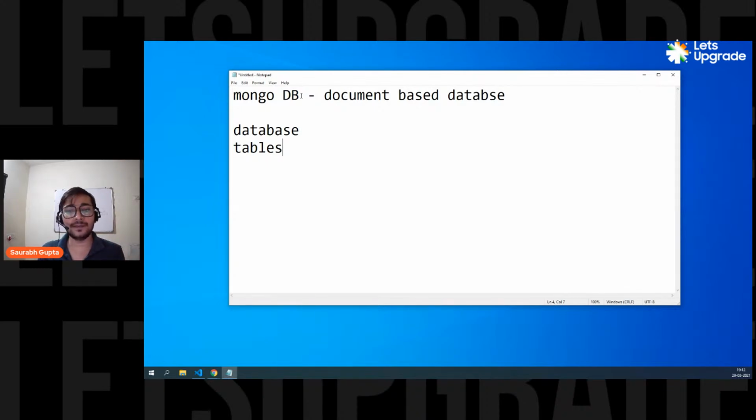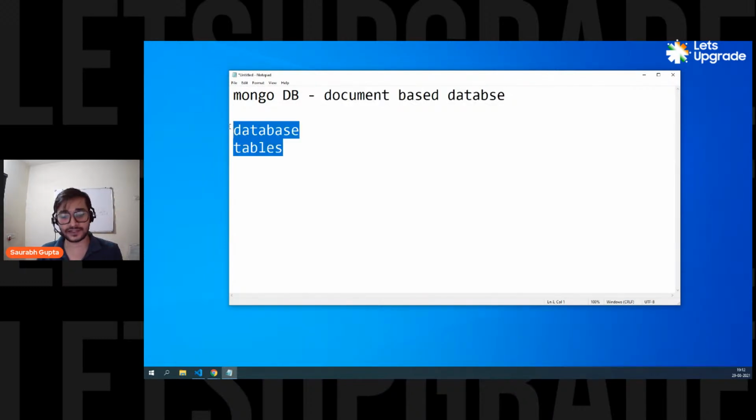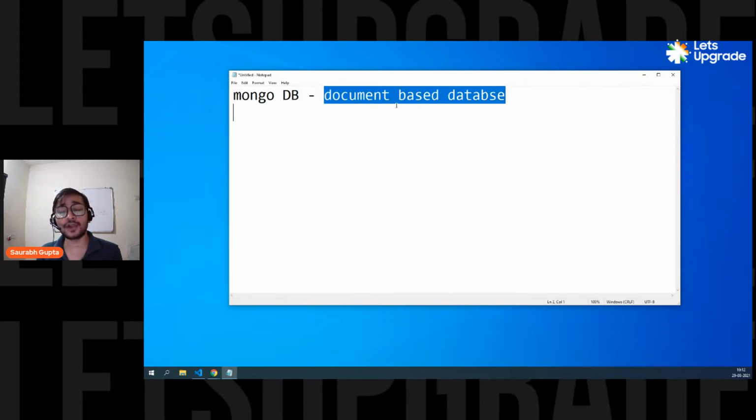But MongoDB is not a table-based or SQL-based database. It's a document-based database. That means again, it's a database, but the way that it stores data and works with it is different. It's not like SQL. Is that clear, everyone? That's what makes MongoDB different. It's a database, which means it's going to store data, but it works differently. So as I told you, MongoDB is a document-based database.